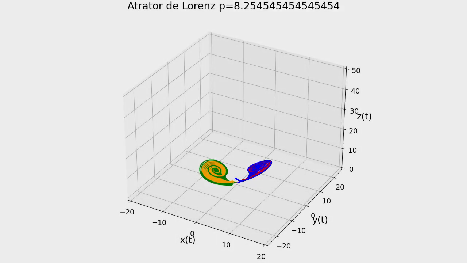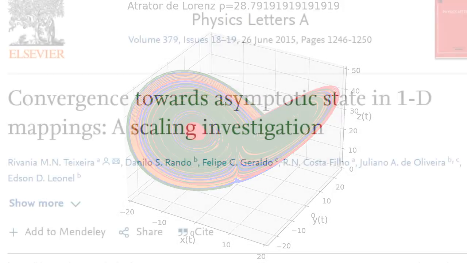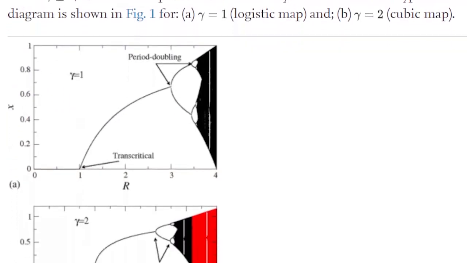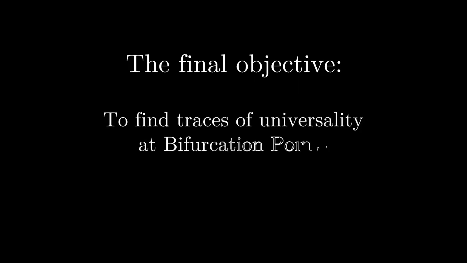Bifurcations are qualitative changes in the dynamics of a system as a parameter is varied. Recent literature has described scale invariance at bifurcation points of these maps, with indicators of universality, which is the final objective of this study, to find traces of universality at bifurcation points.